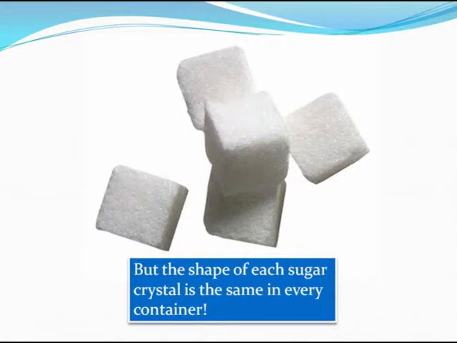That is why we can say that sugar in general is not changing its shape. But since sugar crystals are so small, the combination of so many sugar crystals, that is changing its shape in different containers. So that is the answer of this question. Understood? Solids have a constant shape.